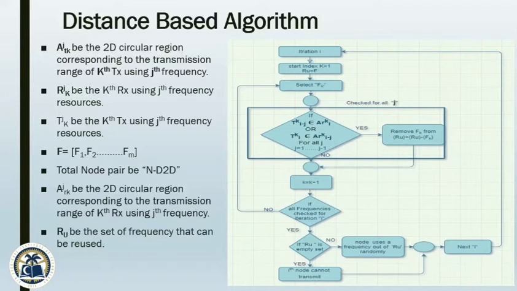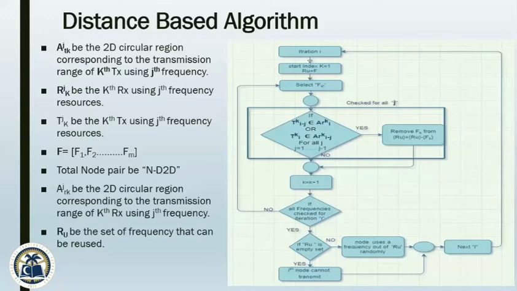Let us begin with the first iteration. According to the first decision block, check the D2D pair with all frequencies. As we know, it is the first pair and there are no existing pairs yet. So it will be moved to the second decision block, where it will ensure that all frequencies are checked for iteration I, and we will assign any random frequency from the pool, as it is our first iteration and we have not utilized any frequency from the pool. So it cannot be an empty pool. Likewise, after assigning the frequency, it will move towards the next iteration.